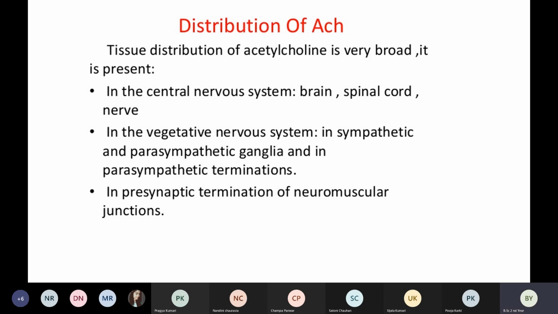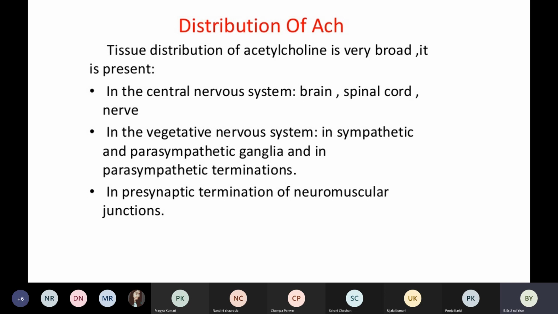And in the ganglia. Wait, let me tell you about the sympathetic ganglia first. These are the ganglia of the sympathetic nervous system. There are 2,000 to 3,000 afferent and efferent nerve cells.